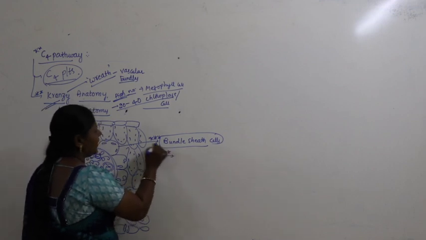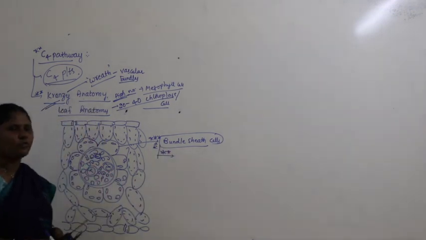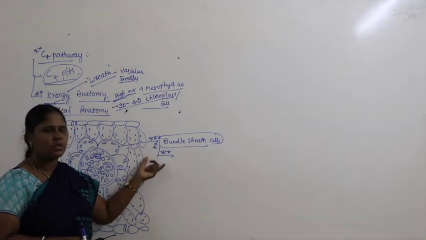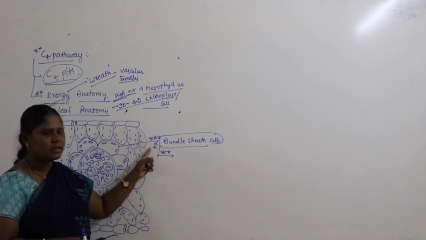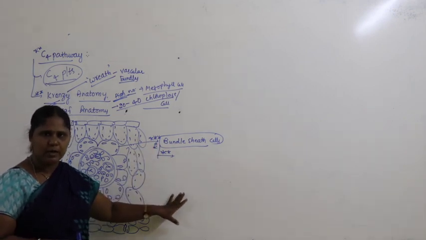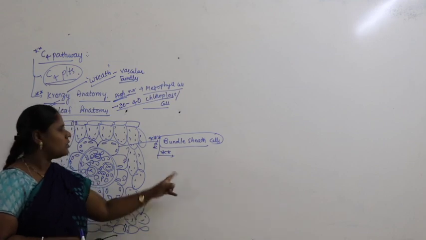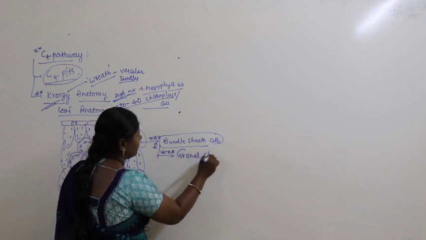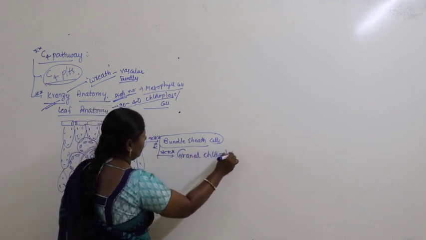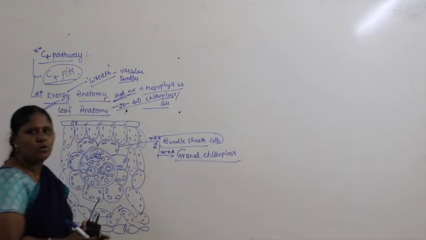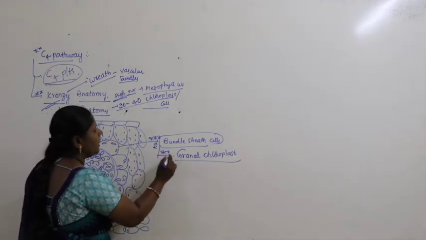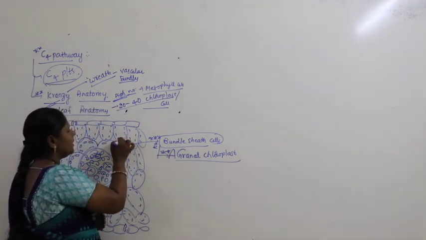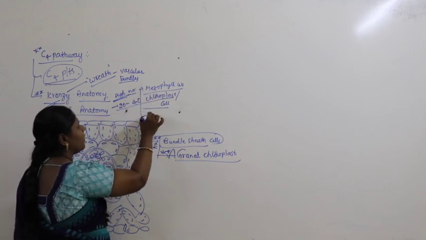So I will write it where I kept so many star marks. It is a very important question in photosynthesis. There are some places where we expect a few questions in the final exam, so I kept so many star marks. That means the part we are going to study about bundle sheath cells is important. So what you find here in the bundle sheath cells is agranal chloroplast.